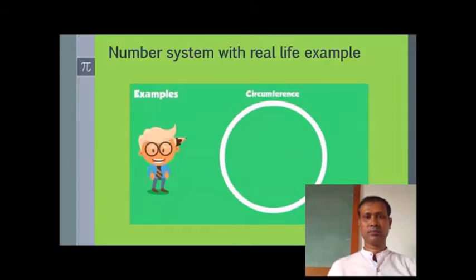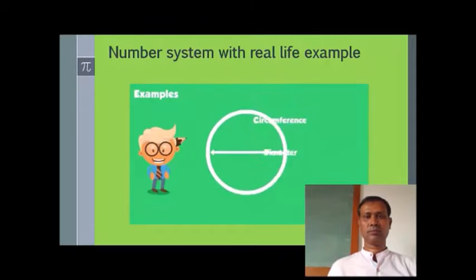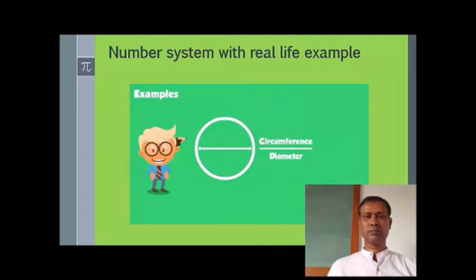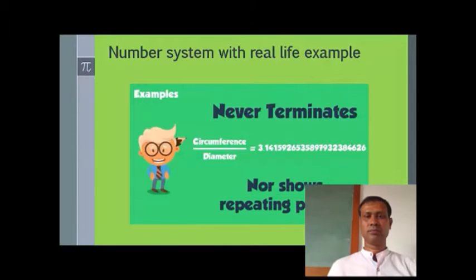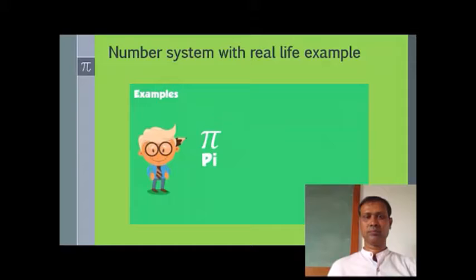Try dividing the circumference of a circle by its diameter. The answer reads something like 3.14159, and it goes on forever. The calculation never terminates, nor shows any repeating pattern of any sort. This is the number pi, also written as 22 by 7. But this ratio is just an approximation, not accurate.